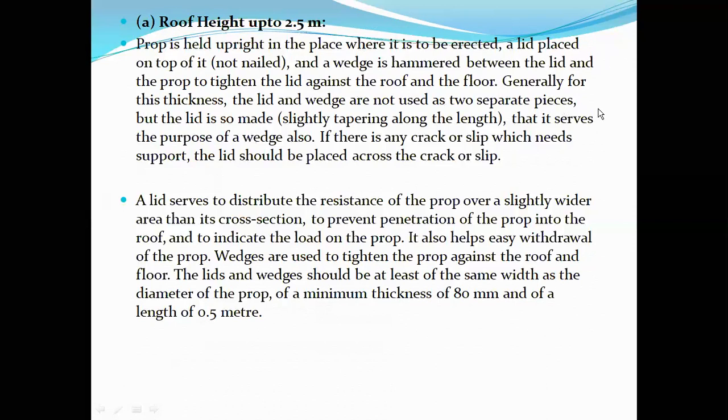Generally, for this thickness, that is a height up to 2.5 meters, the lid and wedge are not used as two separate pieces. The lid is made slightly tapered along the length, and it serves the purpose of a wedge also. If there is any crack or slip which needs support, the lid should be placed across the crack or slip, because it can then be tightened by using a wedge.